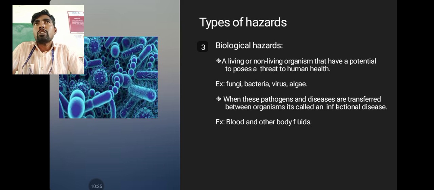Many people are affected and afraid of these hazards. With COVID-19, lakhs of crores of people died or were affected.